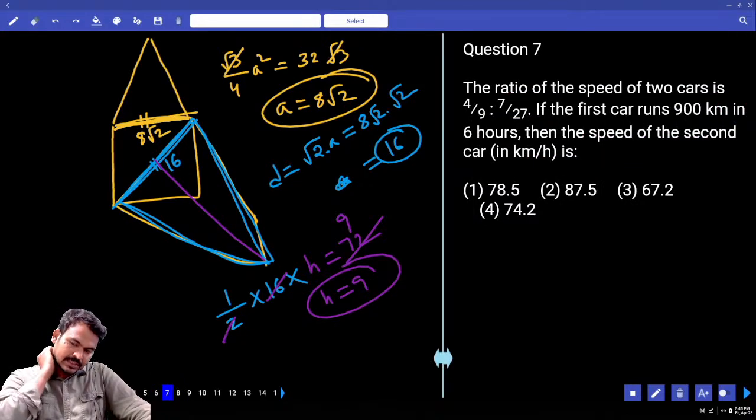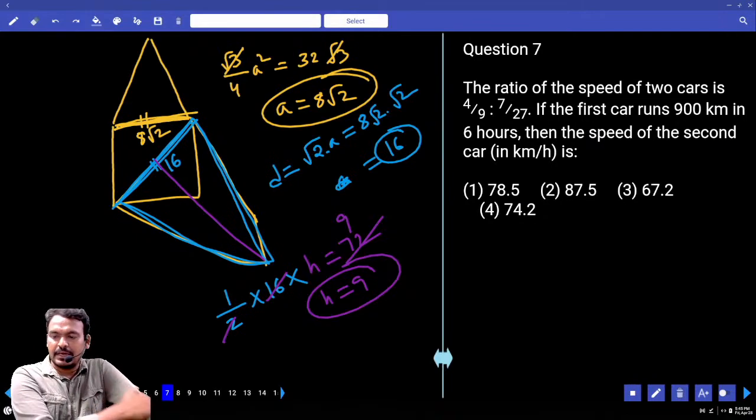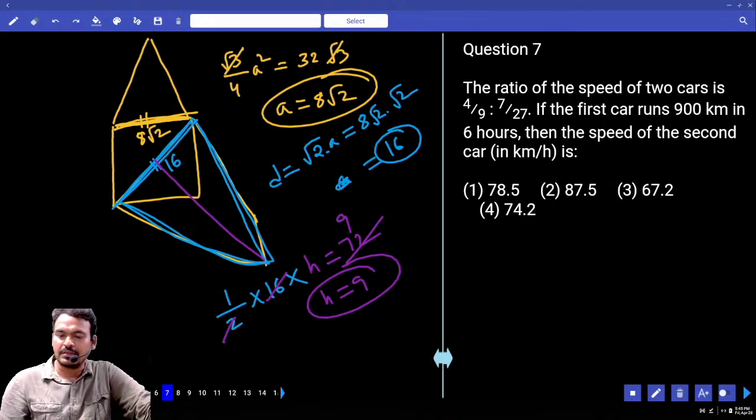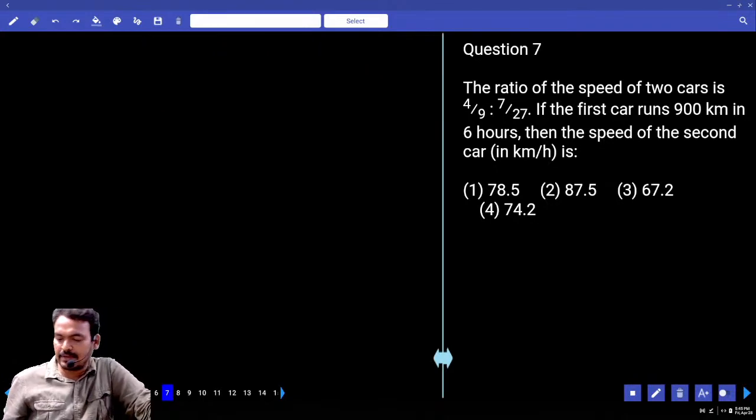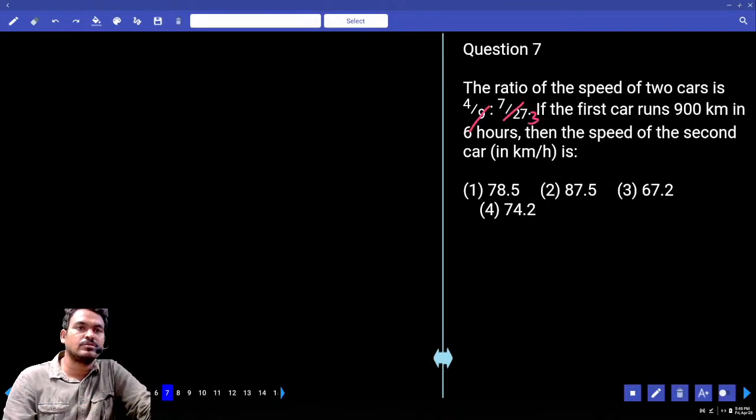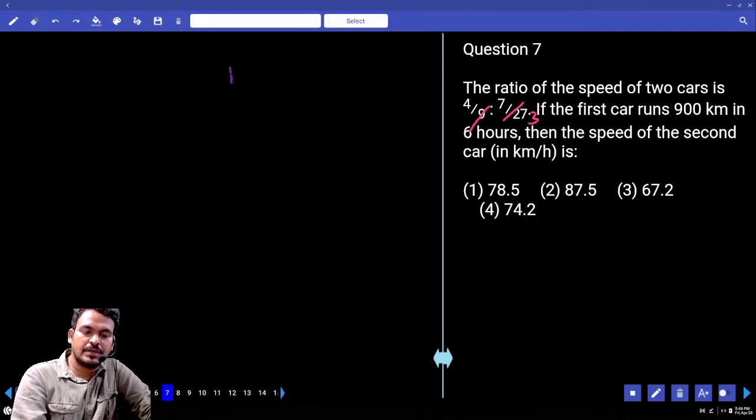Next question number 7. The ratio of the speeds of two cars is 4 by 9 is to 7 by 27. The first car runs 900 kilometers in 6 hours. Then find the speed of the second car. What is the speeds ratio? 4 by 9 is to 7 by 27. 9 how many times? 3 times. 4 into 3 is 12. So the speeds ratio is 12 is to 7.